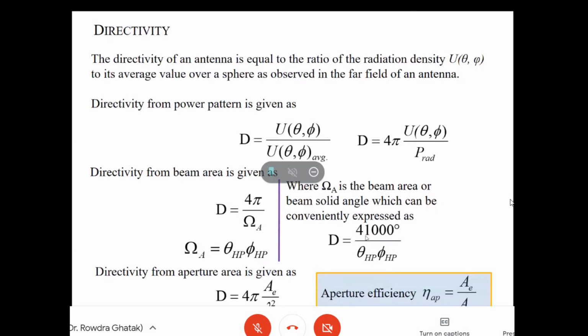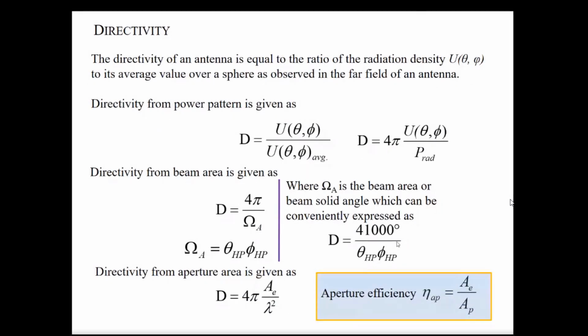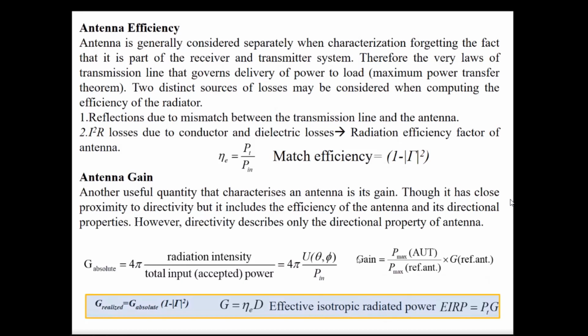So there are other representations also for certain highly directive antennas. For parabolic reflectors, you can take the half power beamwidth from the theta plane and phi plane and you can get it. But typically, if you take these two relationships, it is quite hard, when you are teaching also, when you are trying to understand an antenna subsystem.